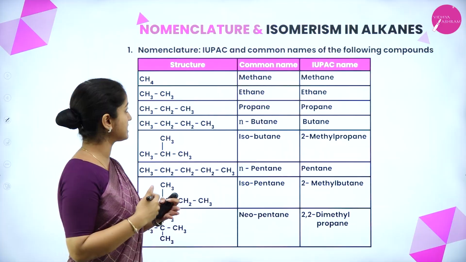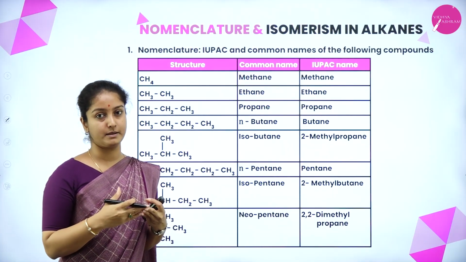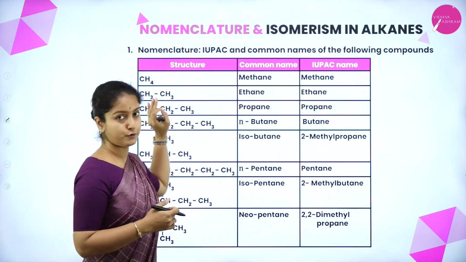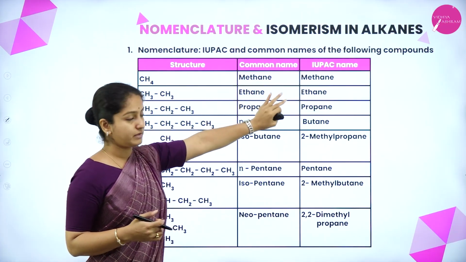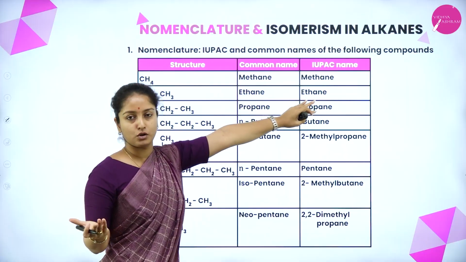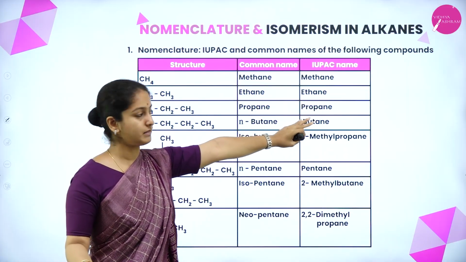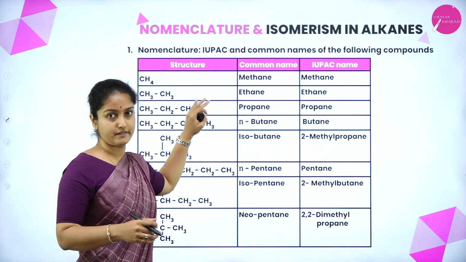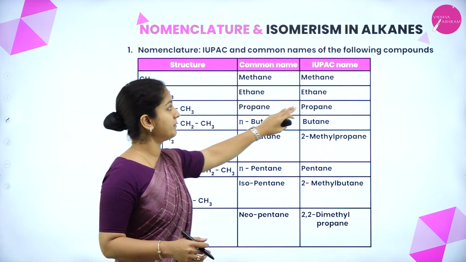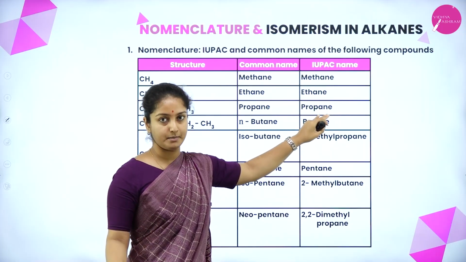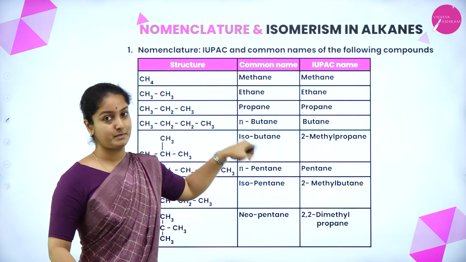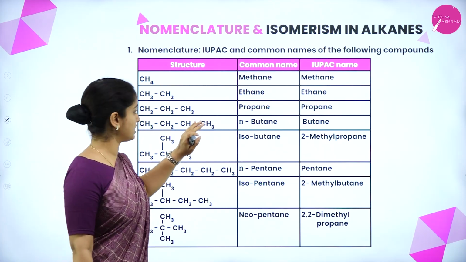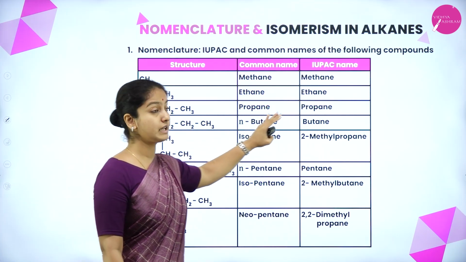So, for nomenclature, both IUPAC and common names are listed out here. So, we shall see one by one. For the CH4 structure, the common name that we use is methane, and IUPAC also is using the same name, methane. And for ethane, that consists of 2 carbon atoms having 6 hydrogen atoms, the common name and IUPAC name are both the same, that is ethane and ethane. Similarly, for propane, there are 3 carbon atoms with 8 hydrogen atoms.